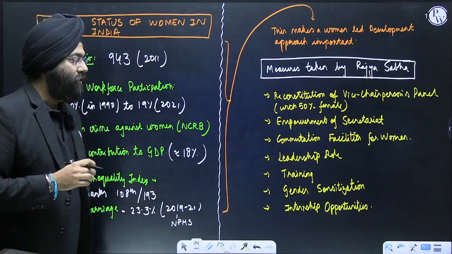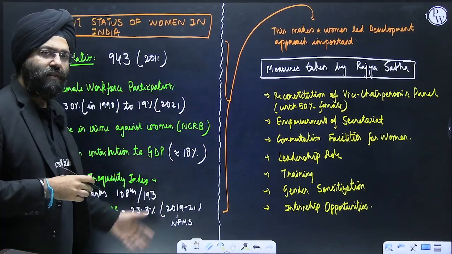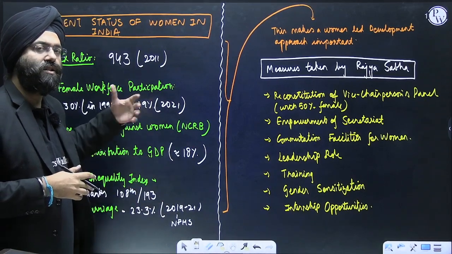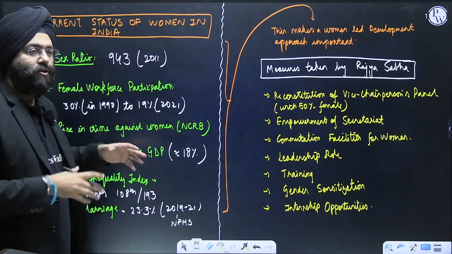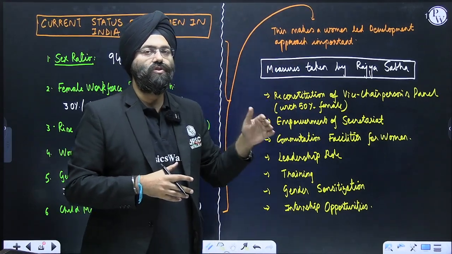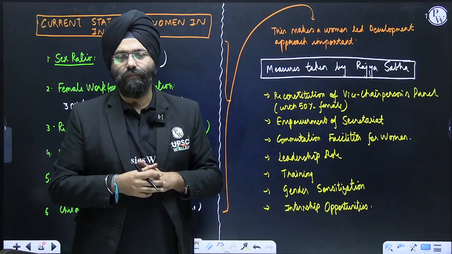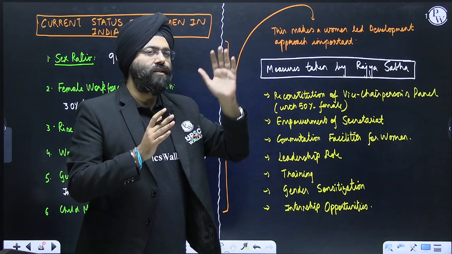Now, we can ourselves understand the status. I could have put even 10, 15 more parameters. The conditions are not in a favorable position with respect to women. So that is why this makes the women-led development approach very, very important. Now comes the aspect with respect to what Rajya Sabha has done.